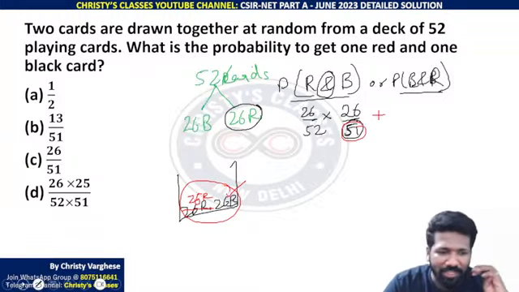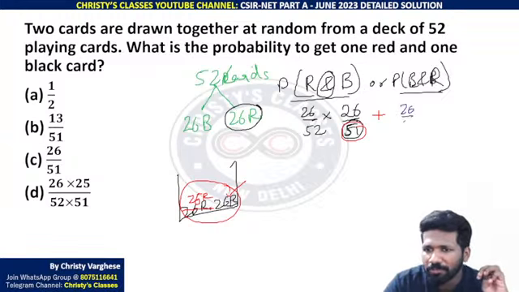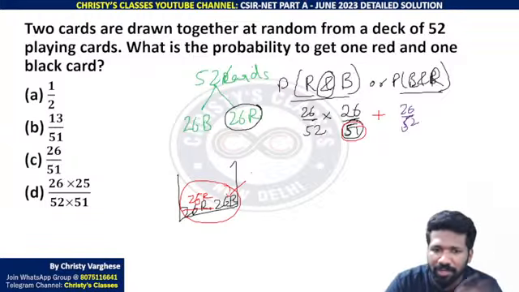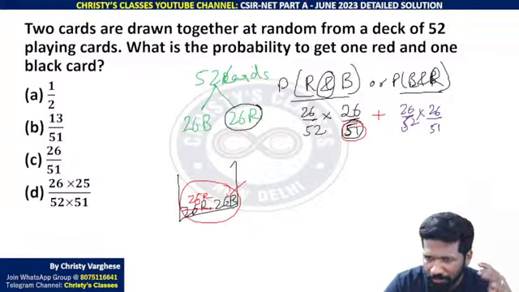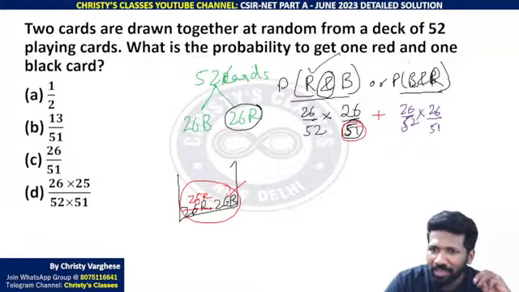Or means addition. The same way black and red का probability भी similar है. 26 by 52 होगा first black मिलने का chance, because initially 26 black out of total 52 cards. And means multiplication. Red अभी भी 26 है, लेकिन number of cards 51 ही है. और simply speaking इतना ही probability होगा इसका भी.